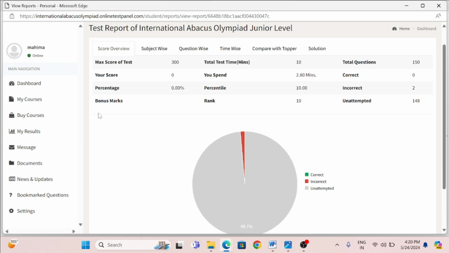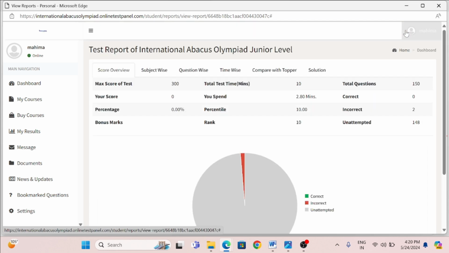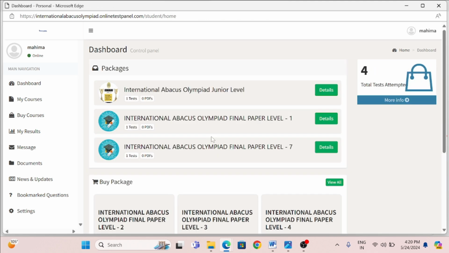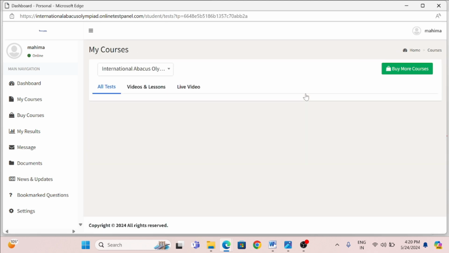Now when you see this report card, as it is a sample paper, you can do this again if you want to take the test again. What you need to do is click on the home button. There is a dashboard given over there. You need to click on the dashboard, not on the home button. Now the interface which was presented earlier will come. Now click on the International Abacus Olympiad Junior level again.